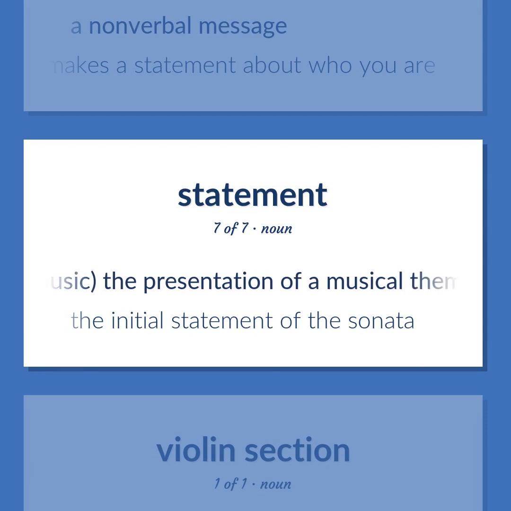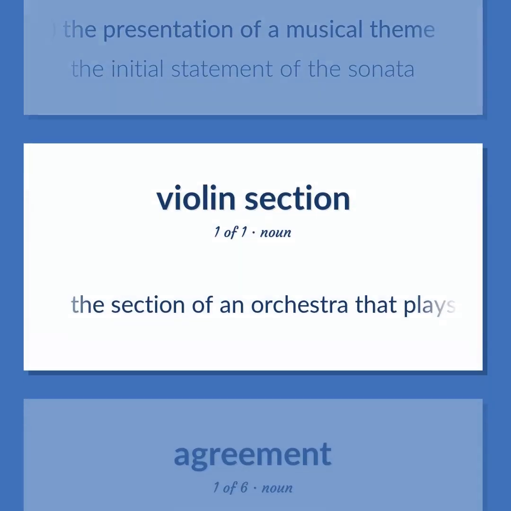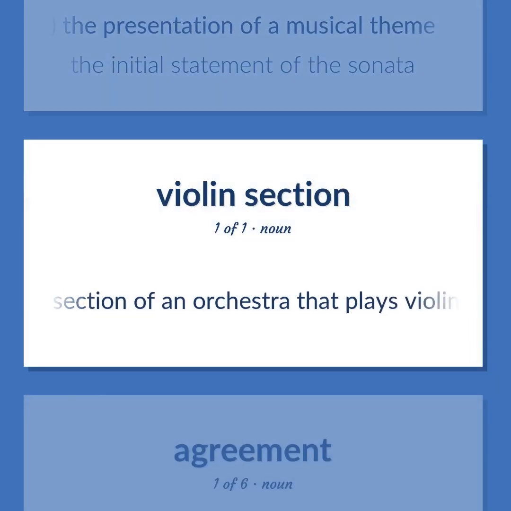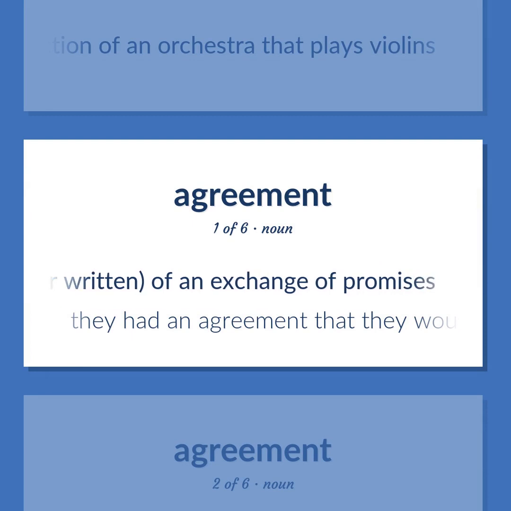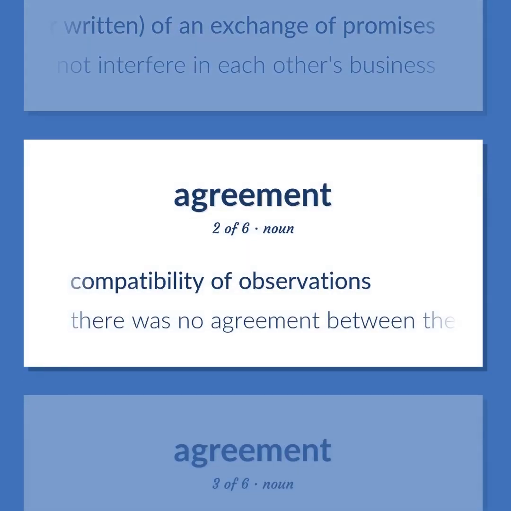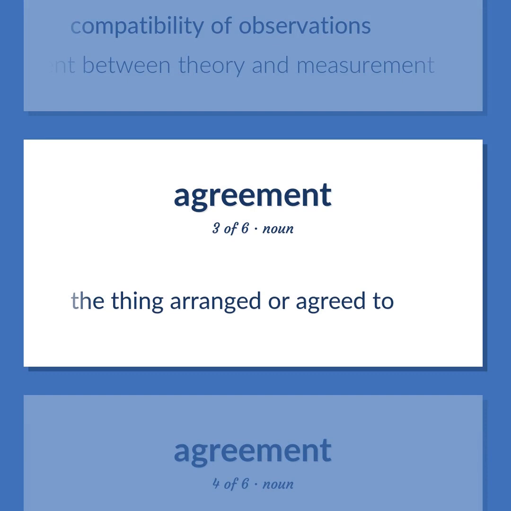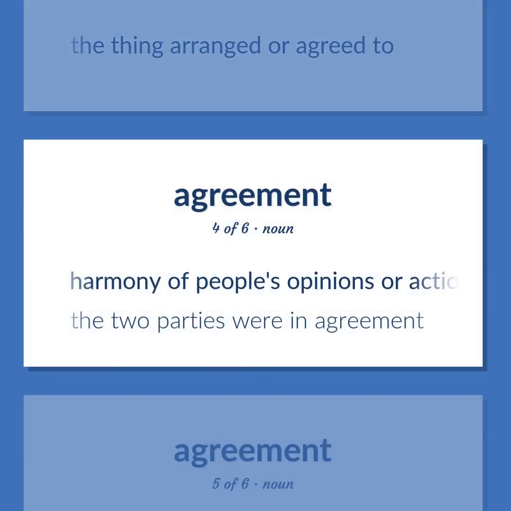Music. The presentation of a musical theme. The initial statement of the sonata. The section of an orchestra that plays violins. The statement, oral or written, of an exchange of promises. They had an agreement that they would not interfere in each other's business. Compatibility of observations. There was no agreement between theory and measurement. The thing arranged or agreed to. Harmony of people's opinions or actions or characters. The two parties were in agreement.